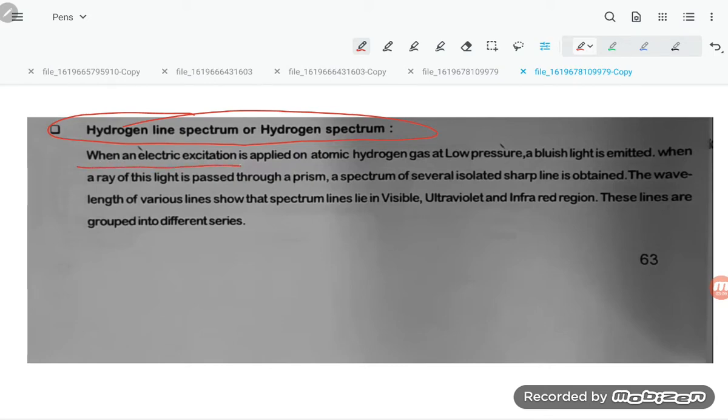When an electric excitation is applied to atomic hydrogen gas at low pressure, a bluish light is emitted. When a ray of this light is passed through a prism, a spectrum of several isolated sharp lines is obtained. The wavelengths of the various lines show that the spectral lines lie in the visible, ultraviolet and infrared regions. These lines are grouped into different series.